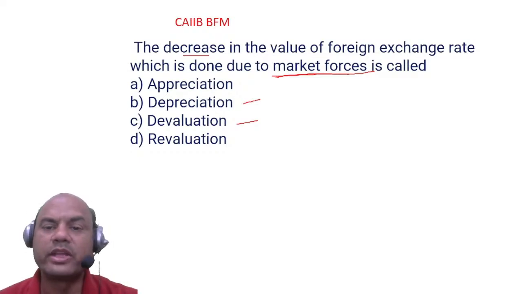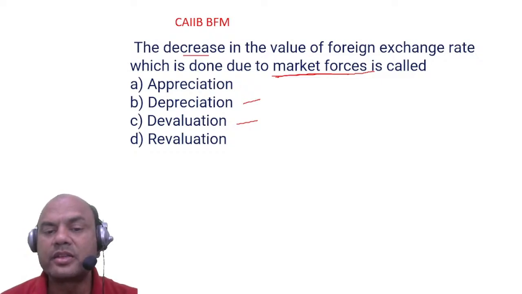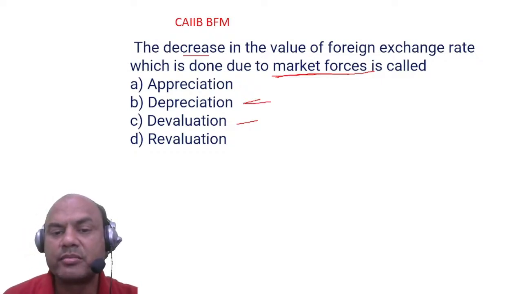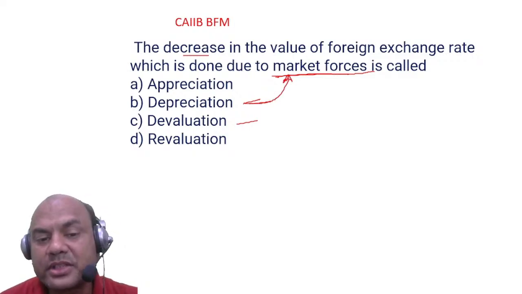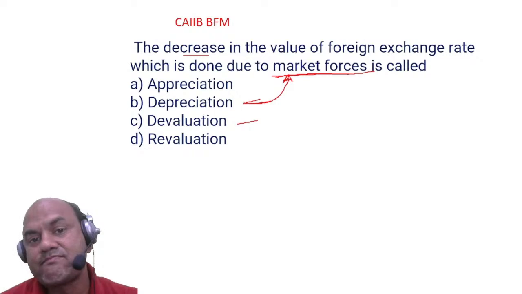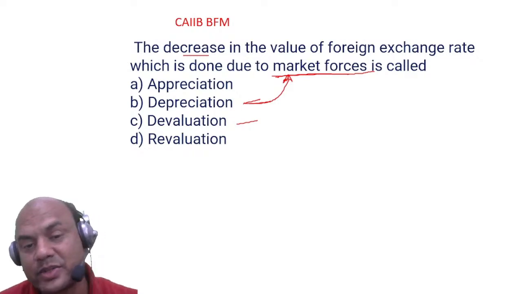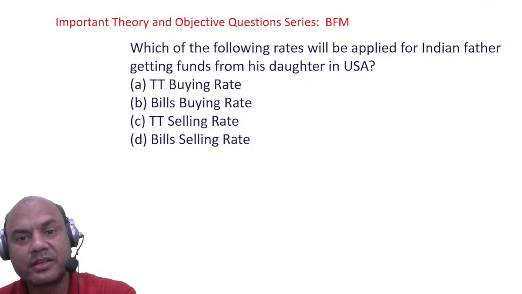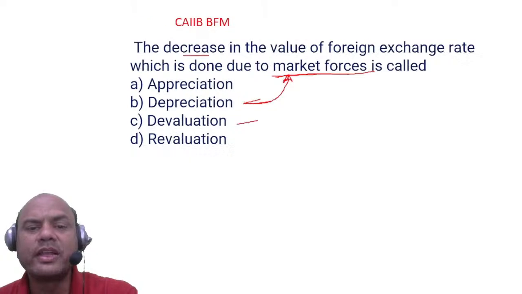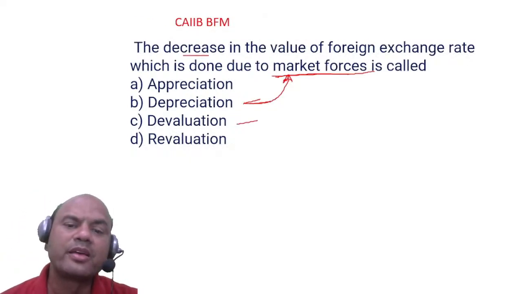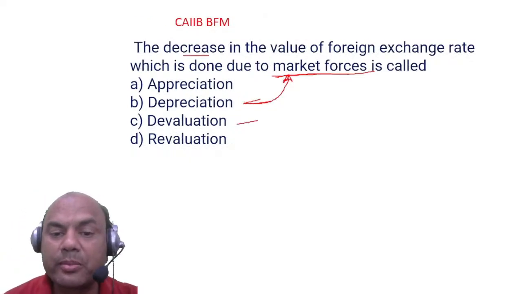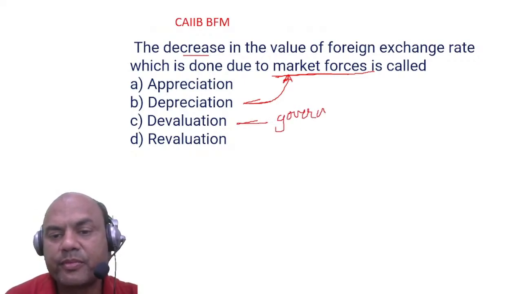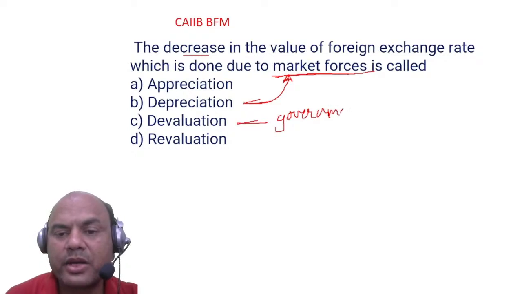See here, whenever market forces do anything, it is called as depreciation. Market forces. Okay, I'll mark this over here. And devaluation is done when? If it is done due to the government pressure, government interference.